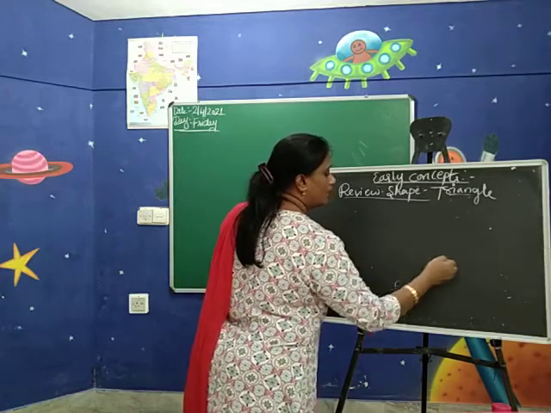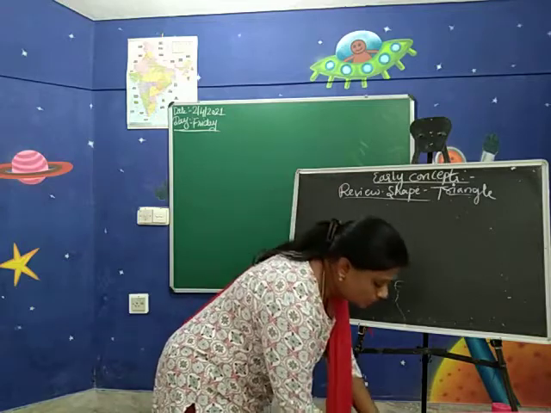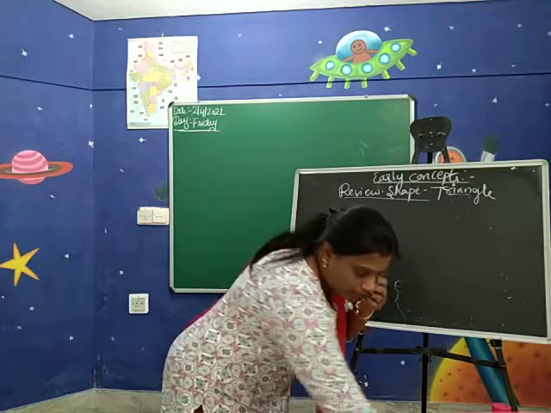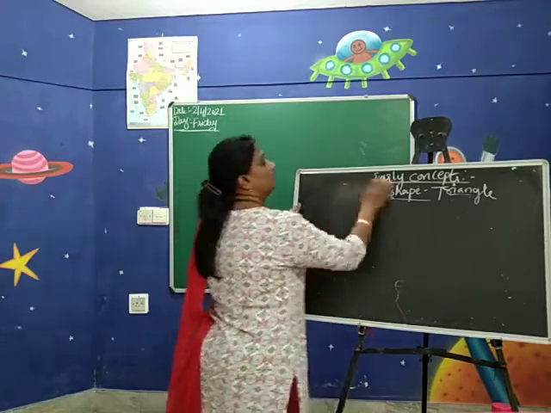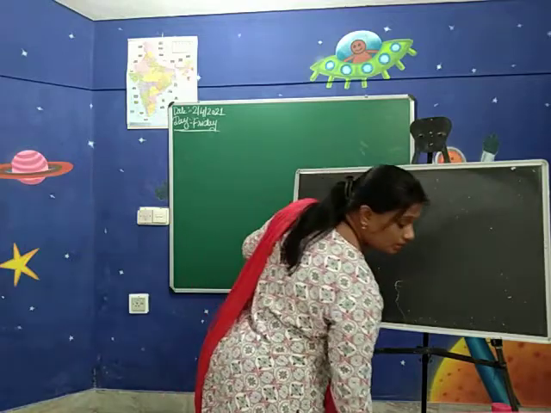So in math, how many numbers have we revised so far? It is up to 0 to 20. Yes, no, children? Very good. Can you tell me the numbers, 0 to 20? Yes?